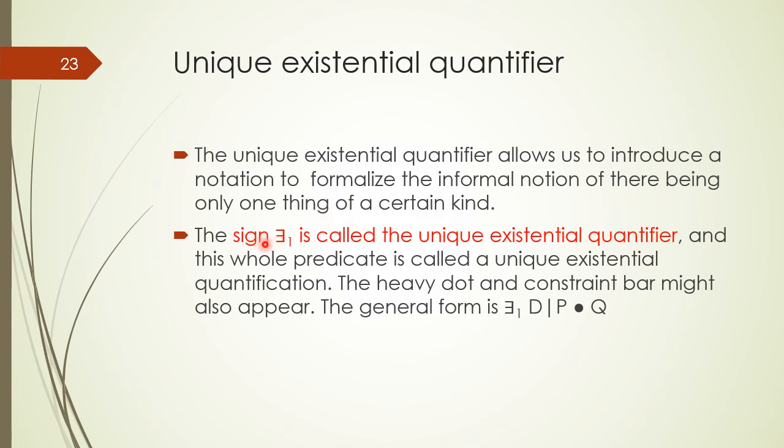The sign there exists with one is called the unique existential quantifier, and this whole predicate is called a unique existential quantification. The heavy dot and constraint bar might also appear. The generic form of the quantified statement with unique existential quantifier is there exists one D with constraint bar P such that predicate Q.